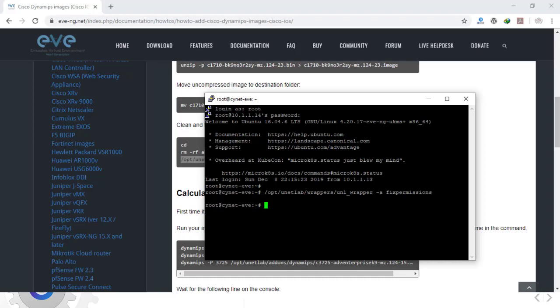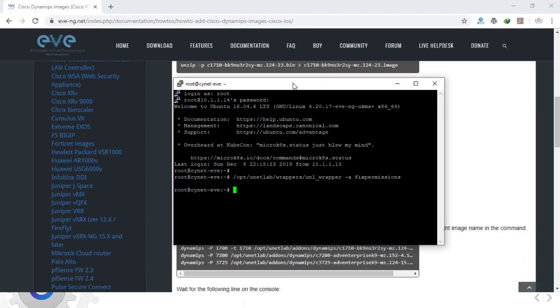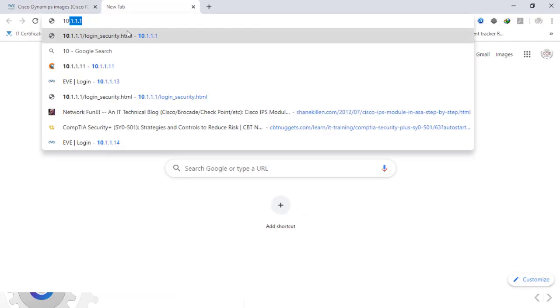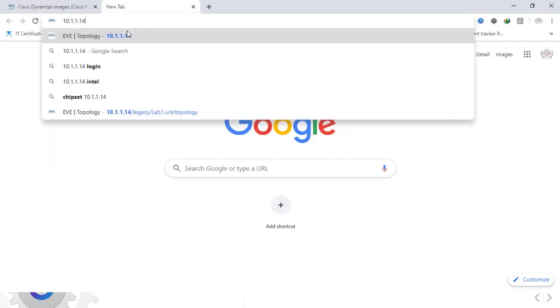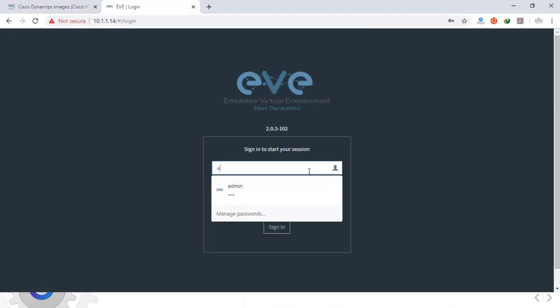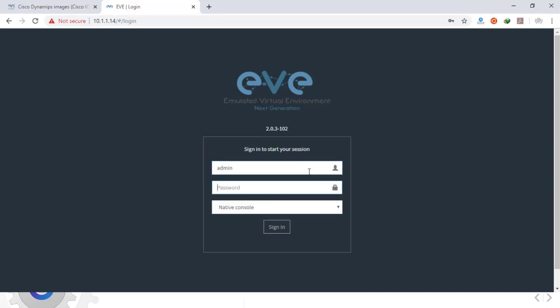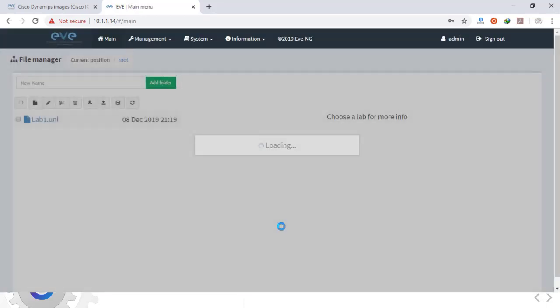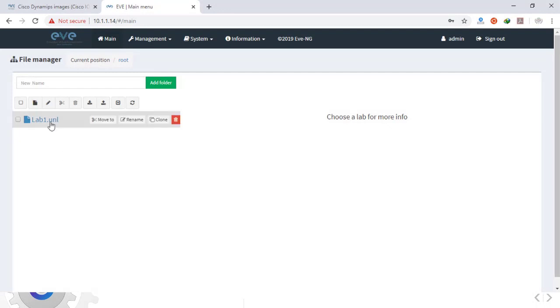Now we have to run this router in EVE-NG. We'll go to our browser, enter the IP, and connect with the admin user and the password eve. So we've previously created a scenario in the last video, and now we'll add a new scenario.